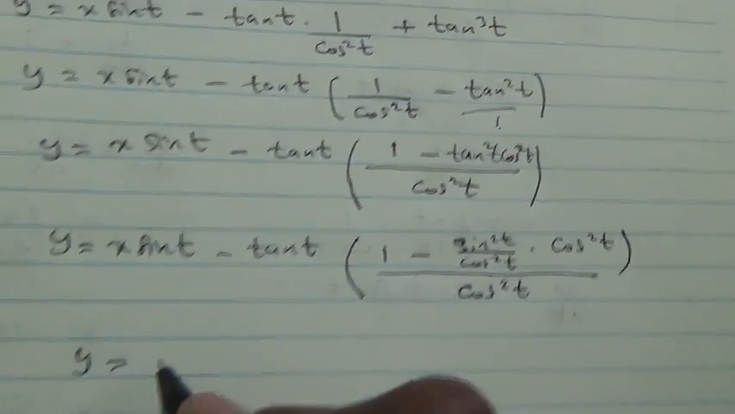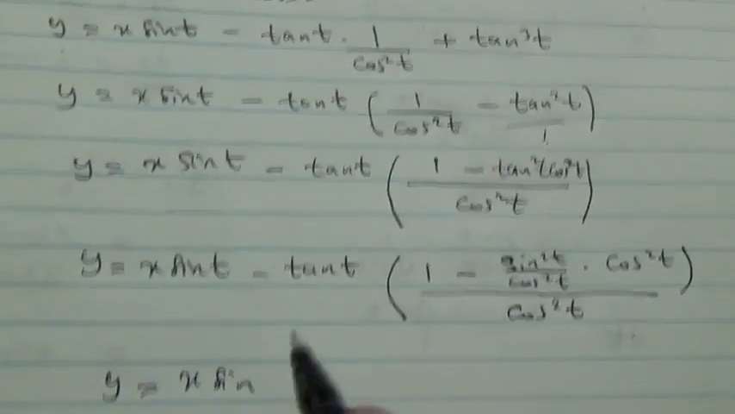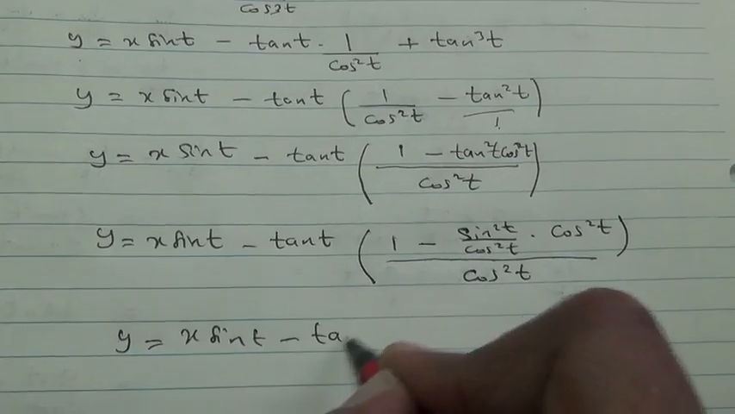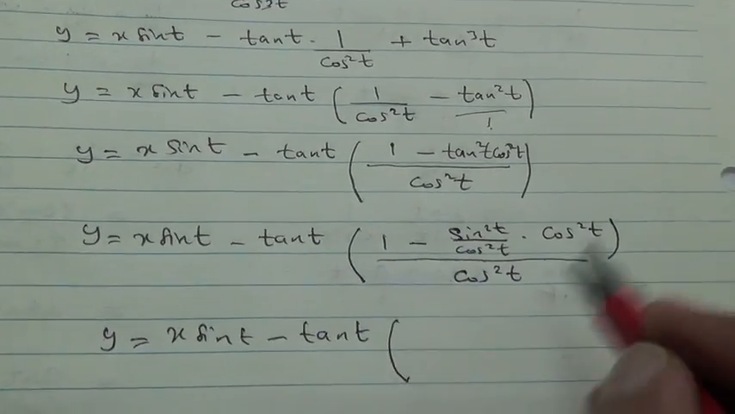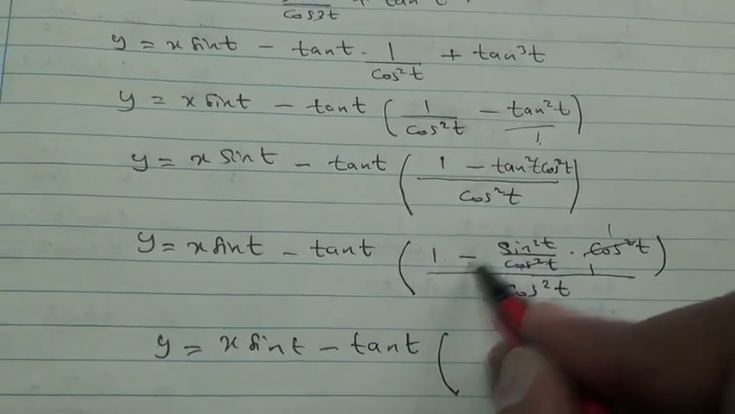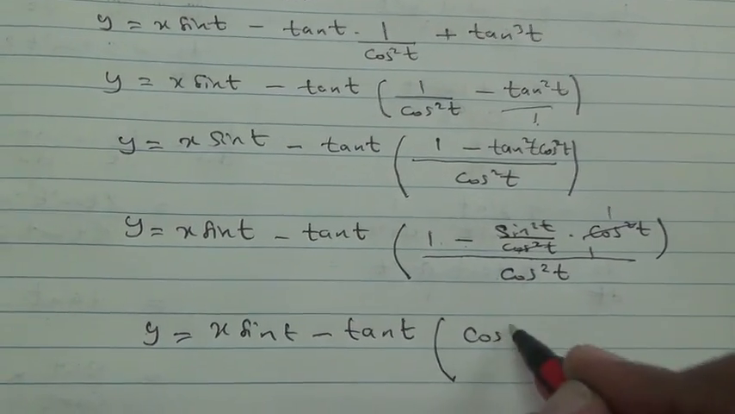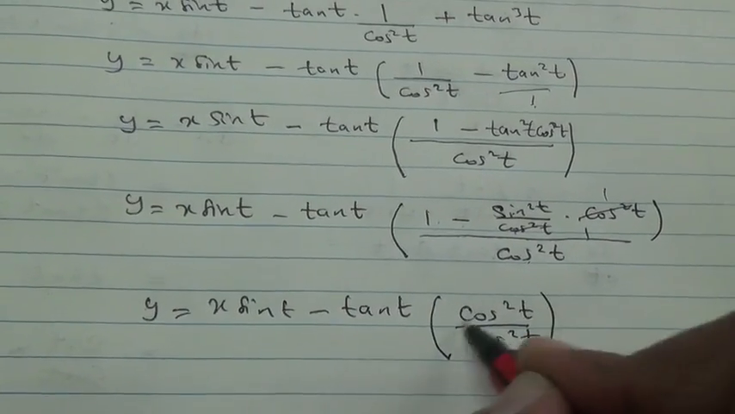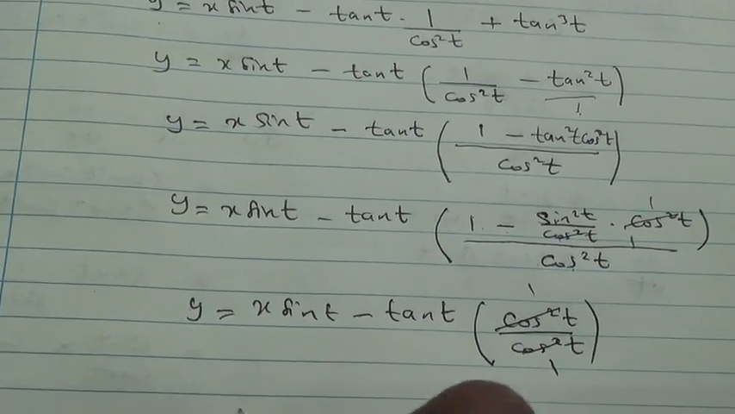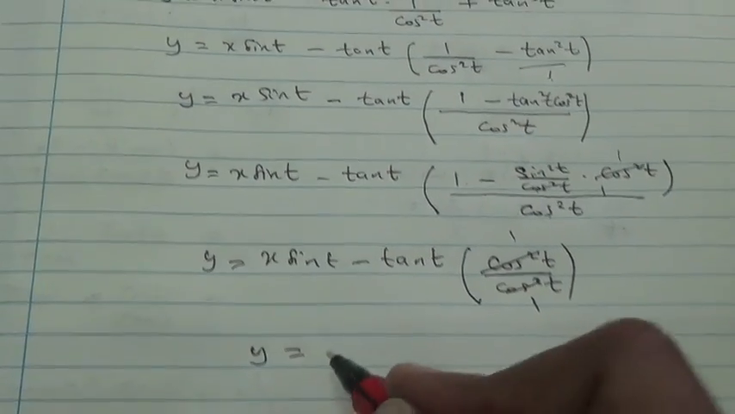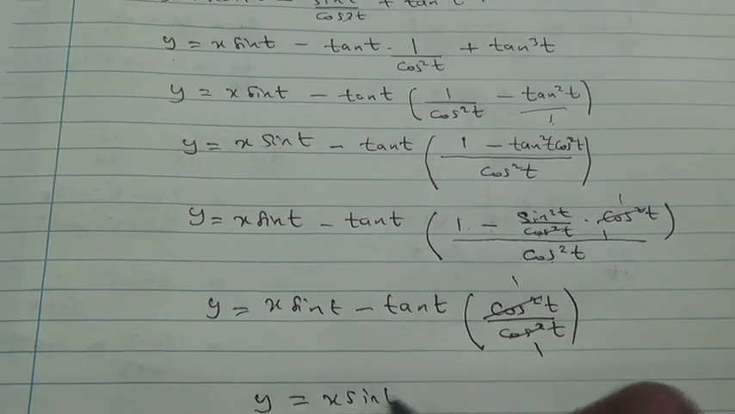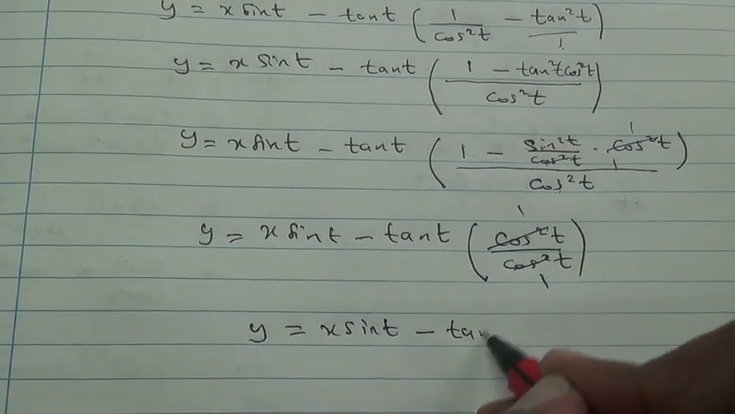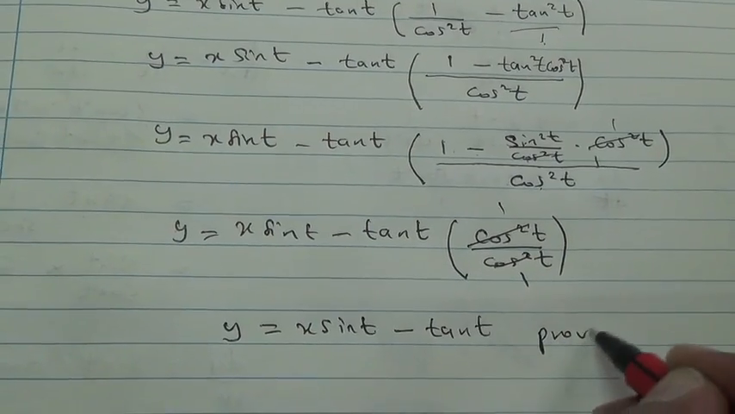So y is equal to x sine of t minus tan of t in brackets. This cos square t goes out. 1 minus sine square t is cos square t divided by cos square t. This goes out, becomes 1. Therefore you're left with y is equal to x sine of t, minus 1 times tan of t, which is minus tan t. So here we are. You've been able to prove it.